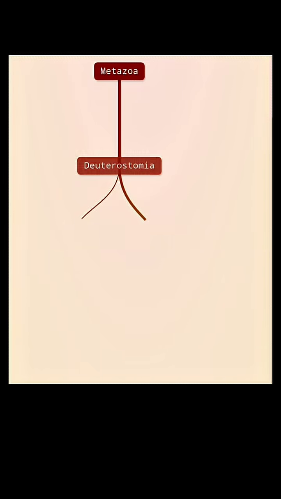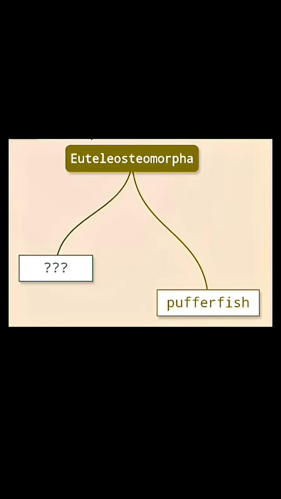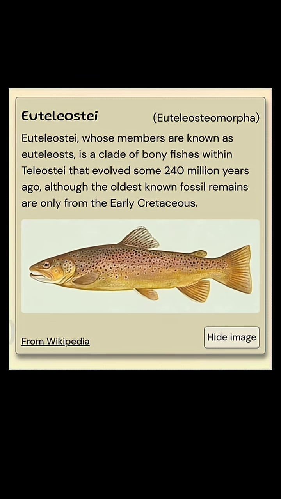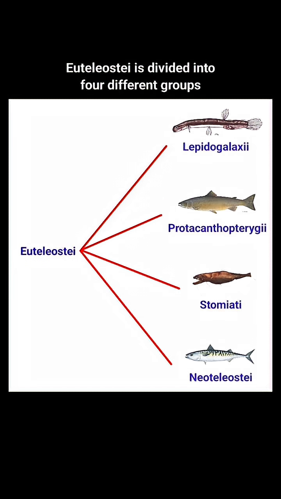Pufferfish. Euteleostomorpha or Euteleostei, a clade of bony fishes within Teleostei, evolved some 240 million years ago. Euteleostei is divided into 4 different groups.